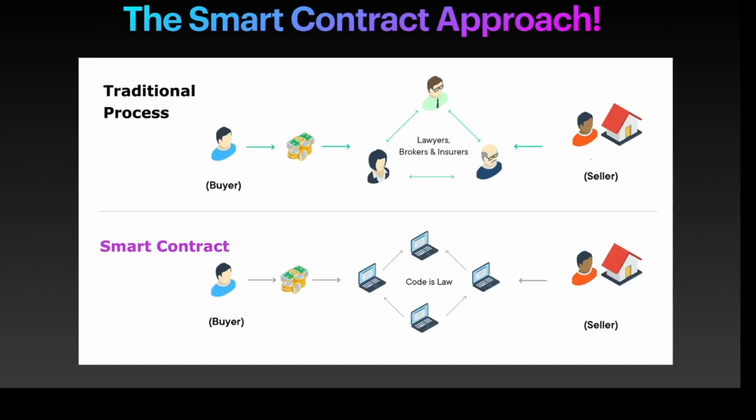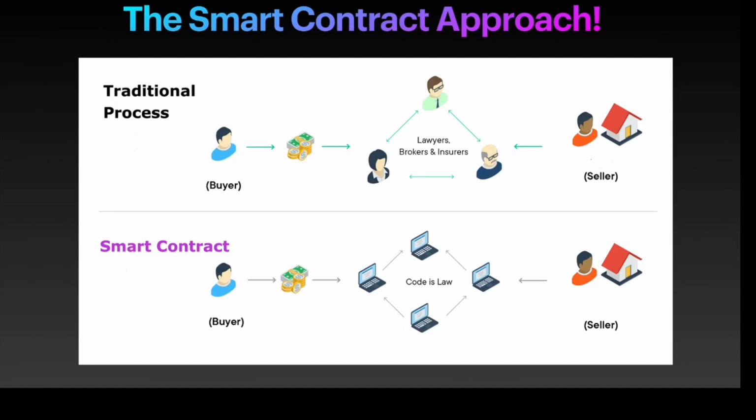If you look at this illustration here, we have the traditional process and we have a smart contract process. In the traditional process, we are giving an example of a person buying a home. We have two parties here, a buyer and a seller. If you look at the traditional process, you will notice how complicated this has become and how many people are involved here. We have a lawyer, we have a broker, we have an insurer.